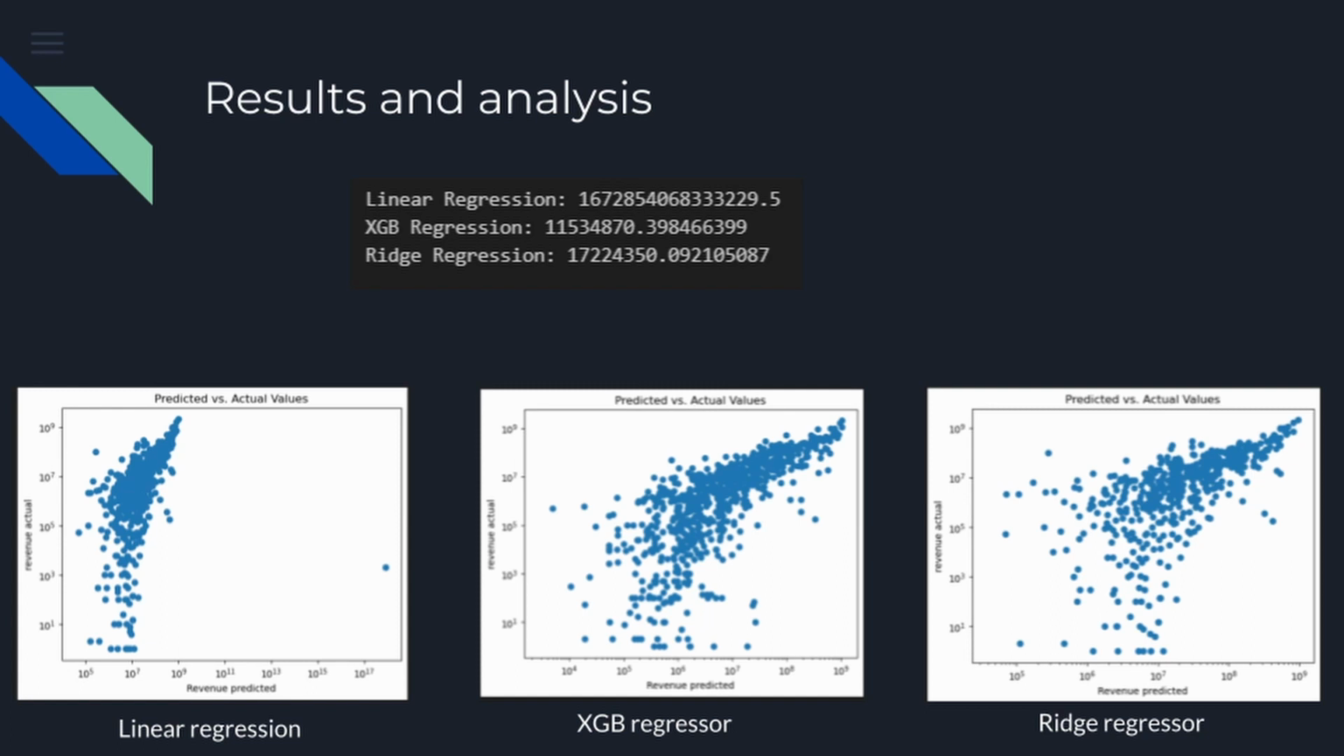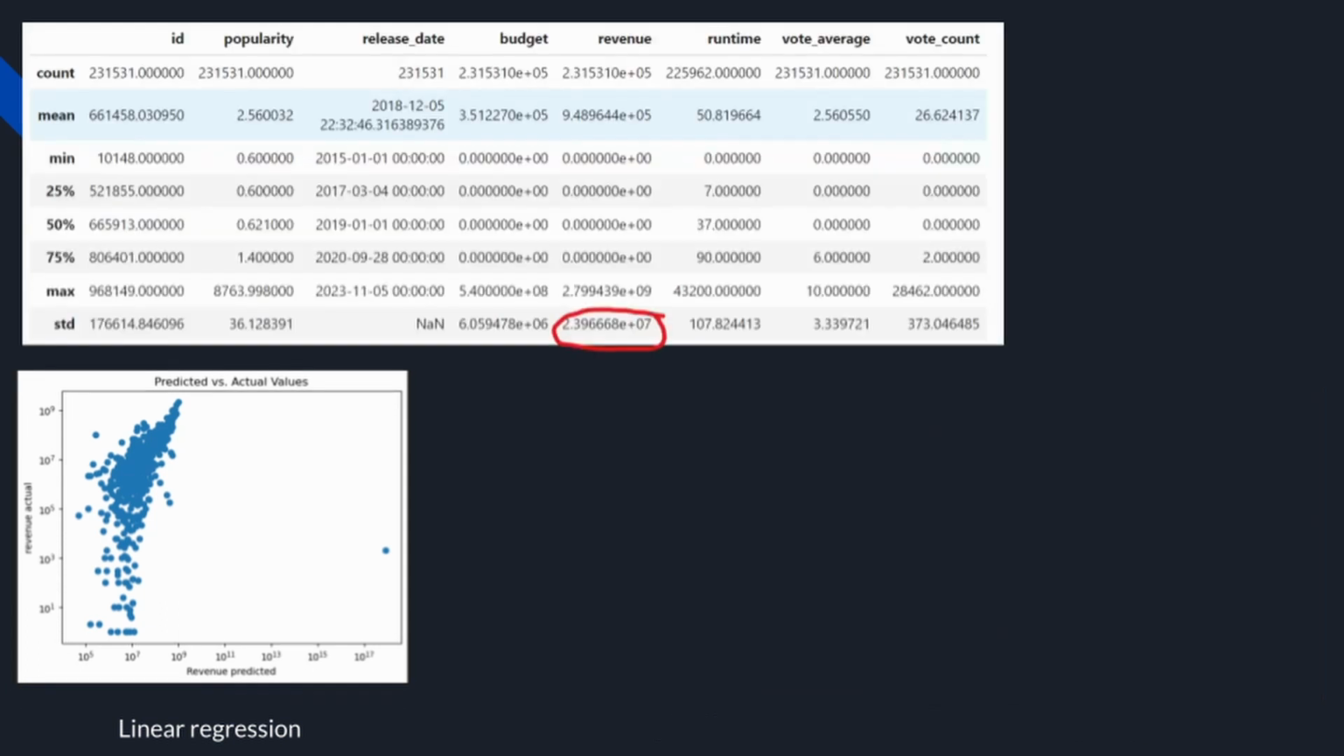Let's talk about our results. When it comes to linear regression, it ended up doing the worst, and I'll explain why in the next slide. XGBoost and ridge regression ended up doing very well compared to linear regression, at the very least, and I'll explain why as well. The reasons the values are relatively large is because, first of all, there's a lot of variance in the revenues, and secondly, the revenues are very large for a lot of these movies. So let's look into it.